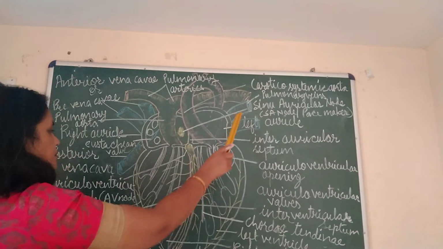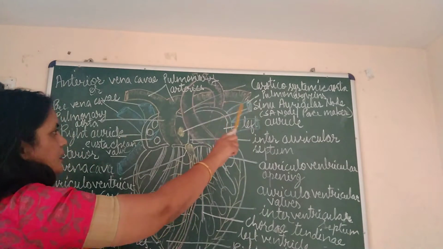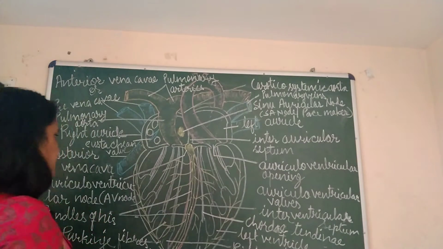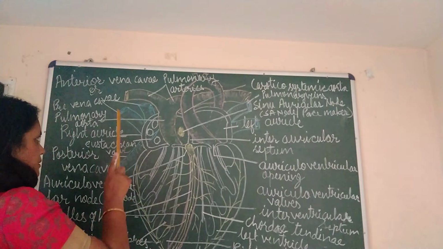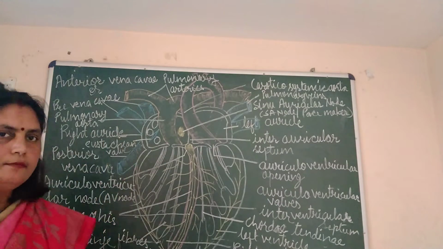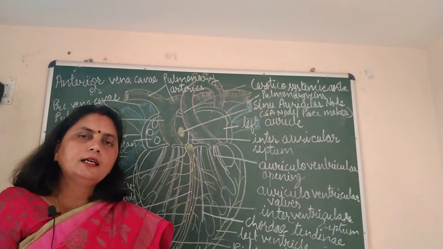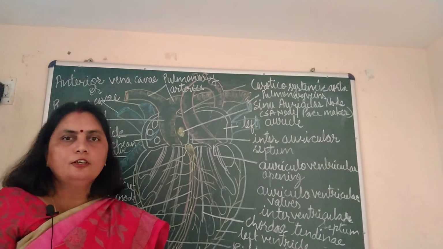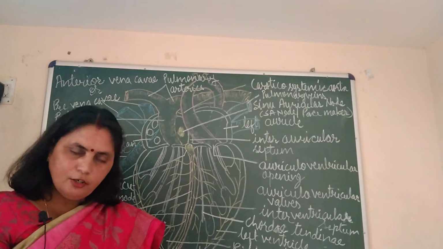Children, these two veins are an exception. How? All the other veins in our body collect impure blood, which is deoxygenated or does not have oxygen.